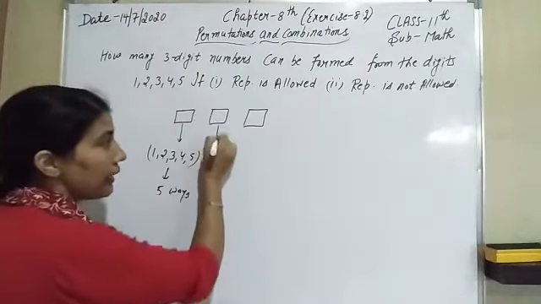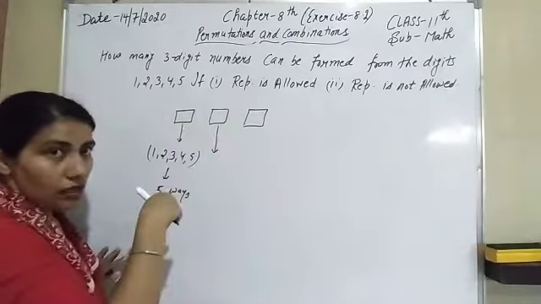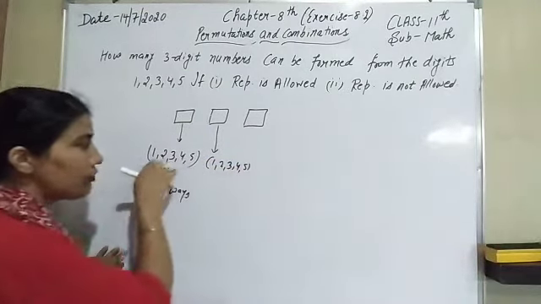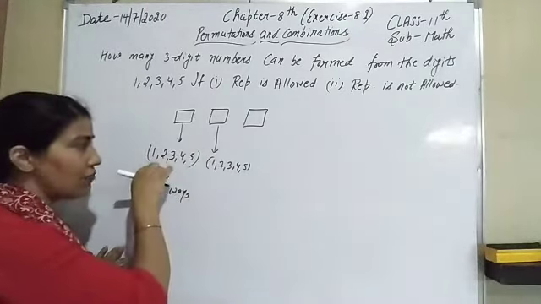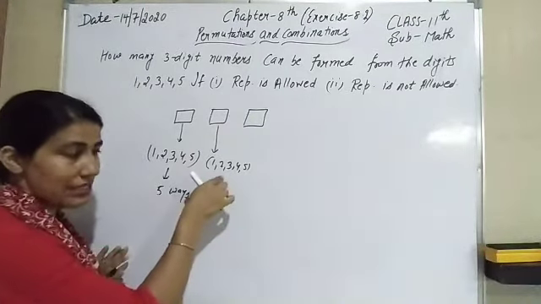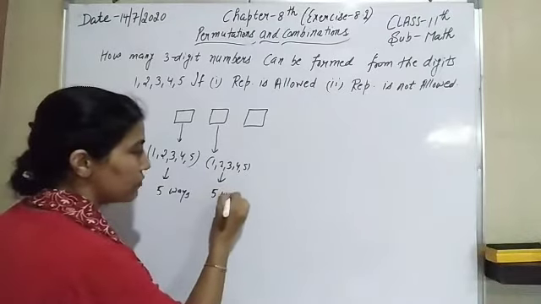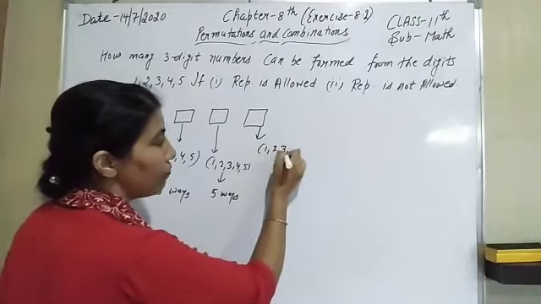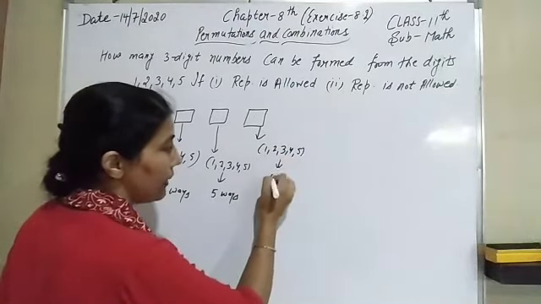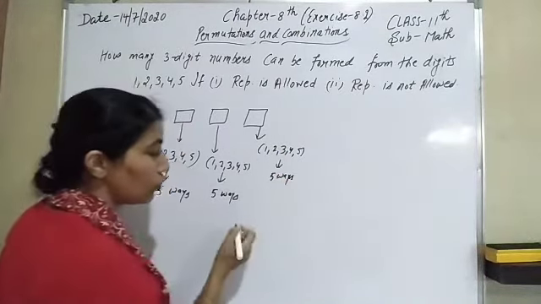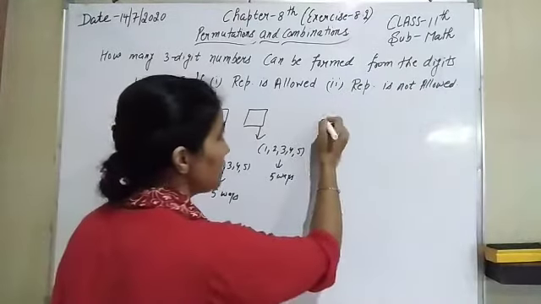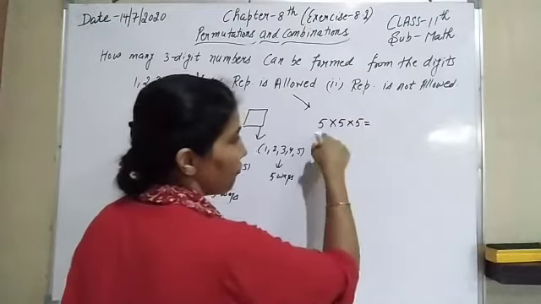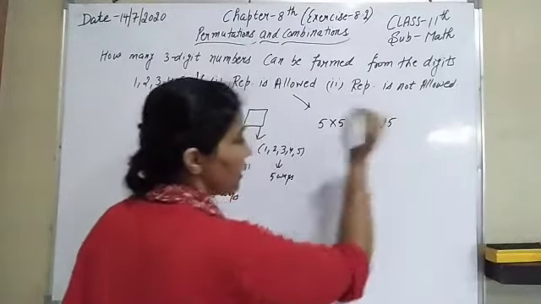Now in the tens place, repetition is allowed, so here also there are 5 ways: 1, 2, 3, 4, 5. Whichever we have used, we can use it again. If I have used 1 here, it can be used in the tens place also. The unit place also has 5 ways to fill because repetition is allowed. So the total number of ways in the first condition, where repetition is allowed, is 5 multiply 5 multiply 5, that is 125.